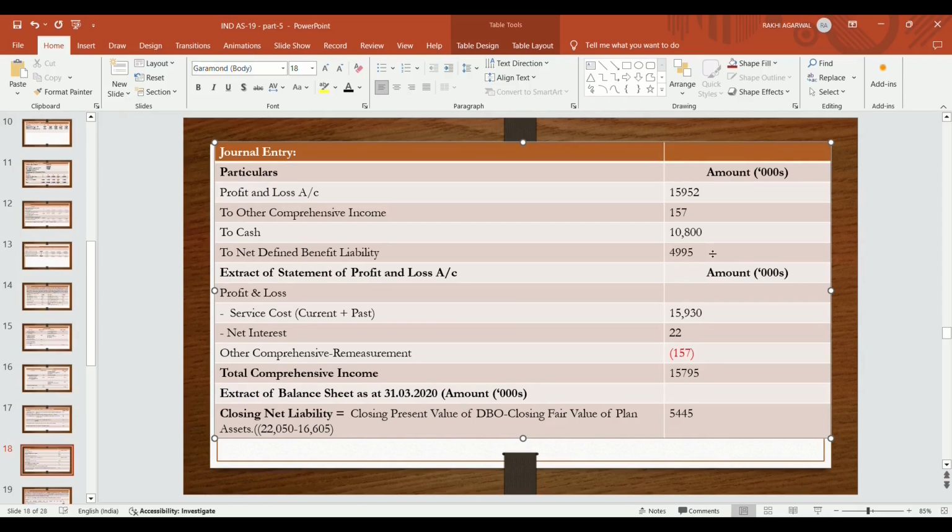In this way you can pass entry, and you can also do it by netting both, and if you show it, then 15,795 will come. You can pass both the ways. Now extract of balance sheet as on 31st March 2020, that is the closing net liability becomes 5,445, which is the closing present value of obligation minus closing fair value of plan.